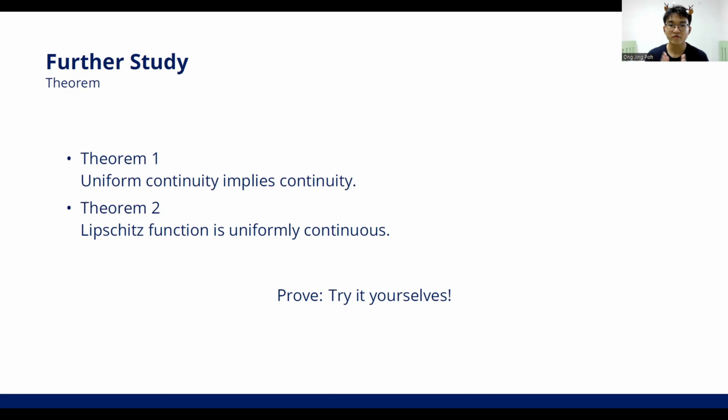Thus, we will have two theorems related to our topic. The first theorem states that if a function is uniformly continuous, then the function is continuous. While the second theorem states that a Lipschitz function is uniformly continuous. Now, I leave the proof to you. If you can prove it, you can show your proof under this video.